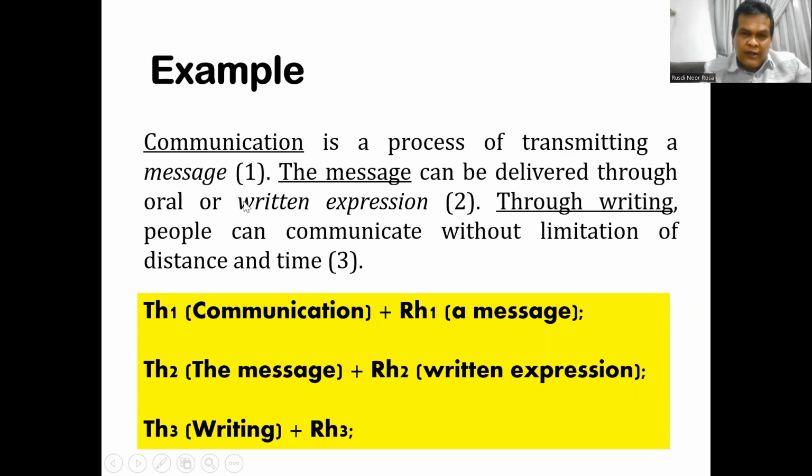And then the rheme in the second clause contains written expression, and this information is taken as the theme of the third clause, and this one is called zigzag. Okay, so I can illustrate like this. Rheme message becomes a theme, and then rheme written expression becomes writing, the theme of the third clause. So this is zigzag pattern.